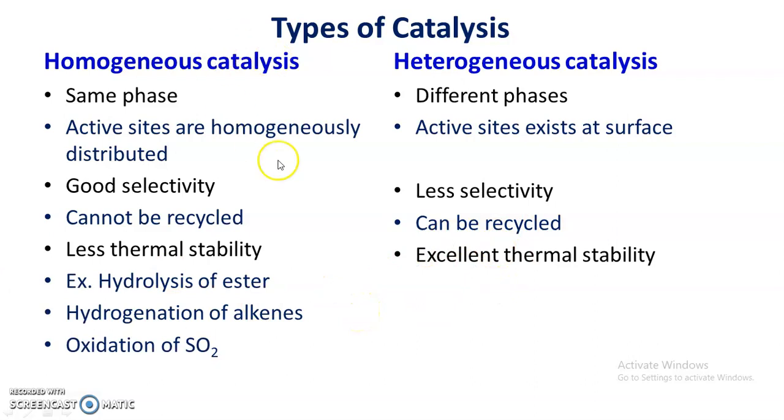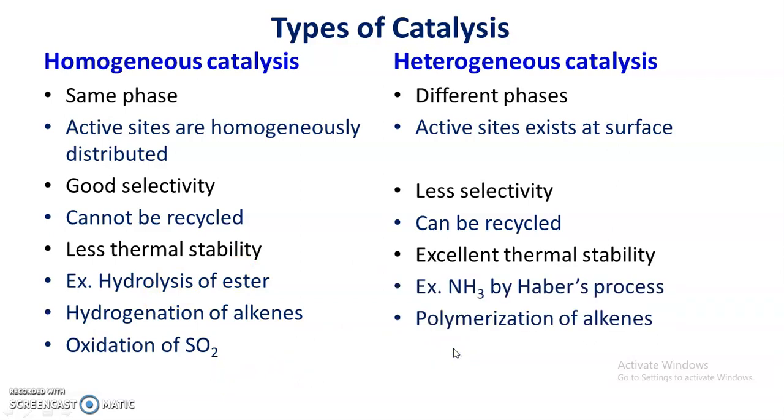And examples of homogeneous catalysis, already explained: hydrolysis of ester, hydrogenation of alkenes, oxidation of sulfur dioxide to sulfur trioxide using oxides of nitrogen. These are the examples.